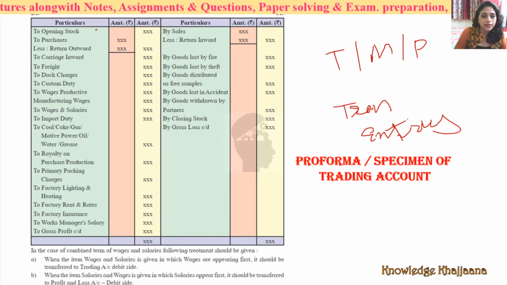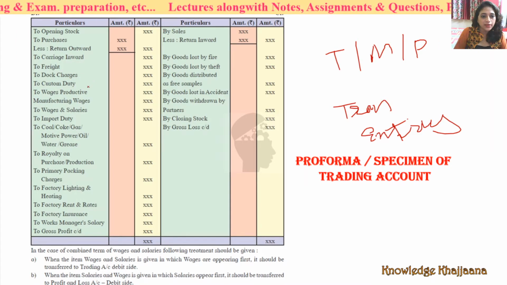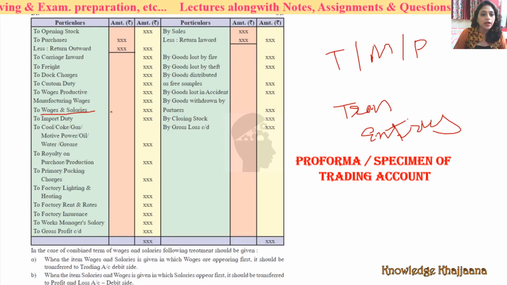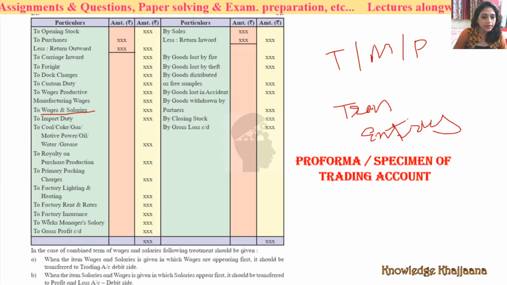Opening stock is required for trading, manufacturing, production. Purchases, carriage inward, freight, dock charges, custom duty, wages, productive and manufacturing wages, wages and salaries, remember this. Import duty, coal, coke, gas, motive power, oil, water, grease, royalty on purchase or production, primary packing charges, factory lighting and heating, factory rent and rates, factory insurance, works manager's salary.